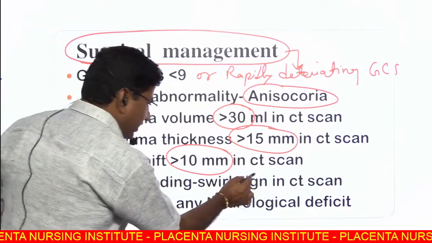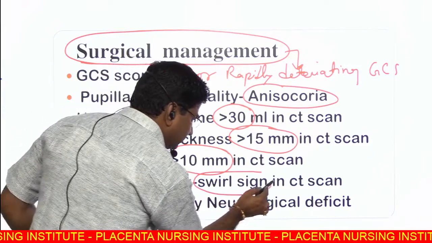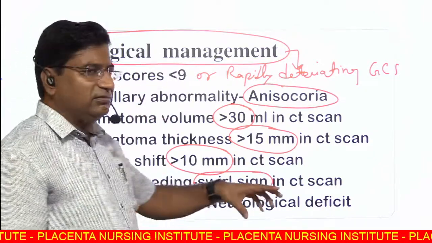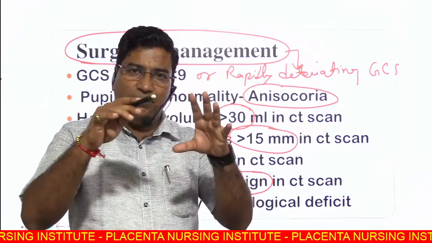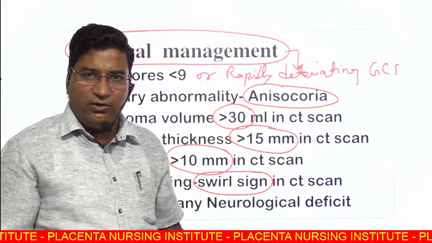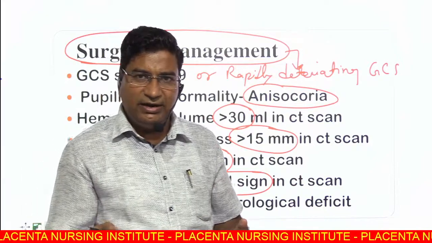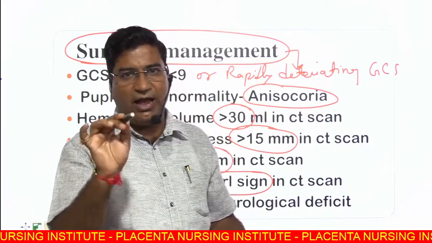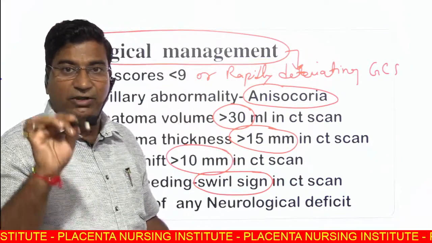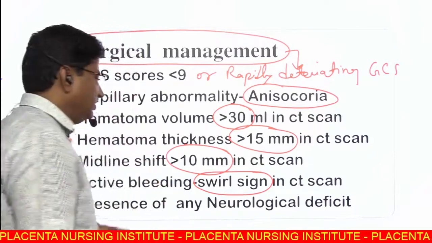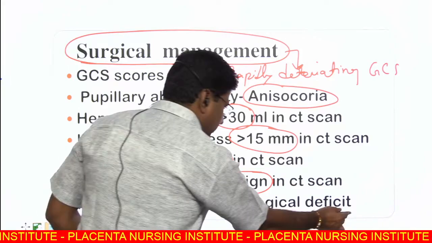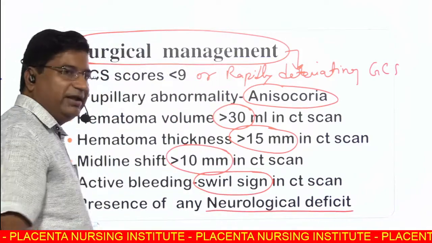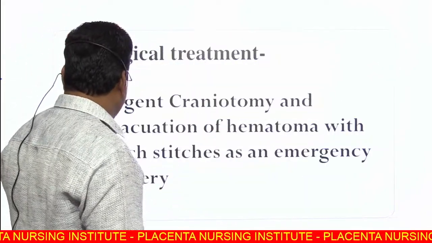And active bleeding, swirl sign. Swirl sign in CT scan: in extradural hematoma, there is a hyperdense lesion, but active bleeding is seen as hypodense areas within the acute EDH. This is swirl sign. Then presence of any neurological deficit. Neurological deficit itself is an indication for surgical evacuation.